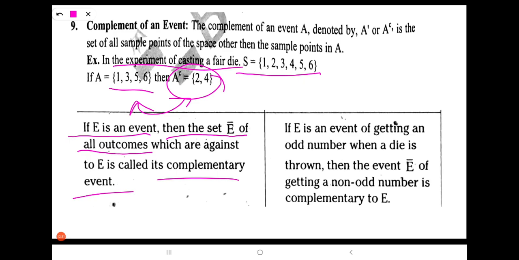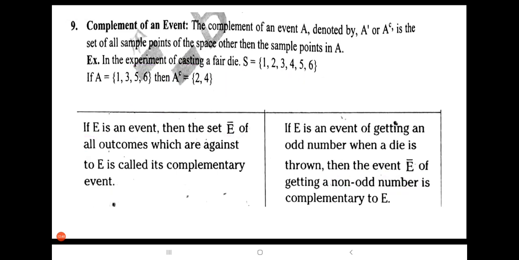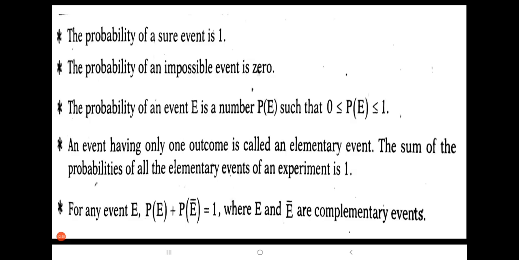One more example. If E is an event of getting an odd number when a die is thrown, then E bar, getting a non-odd number, nothing but an even number, is the complement of E. Did you get this? I hope you understand this. Once again, I will repeat here.